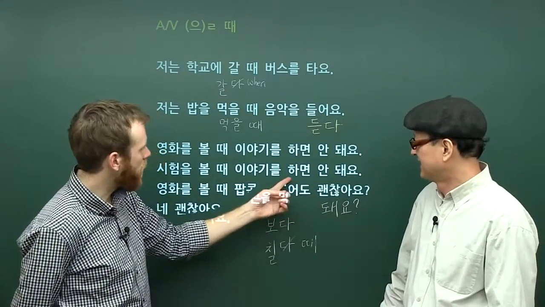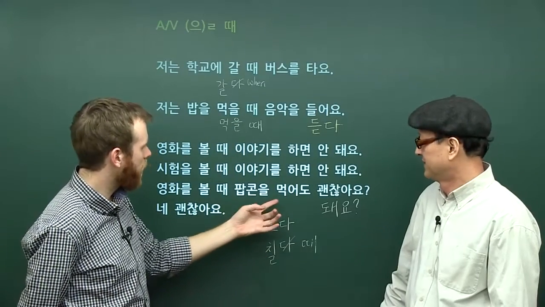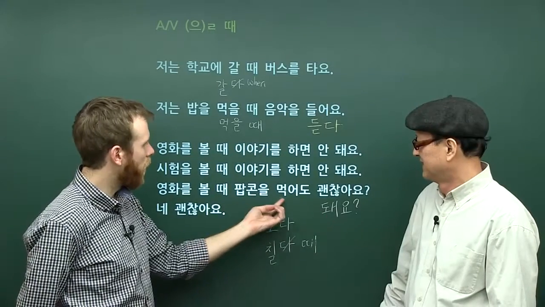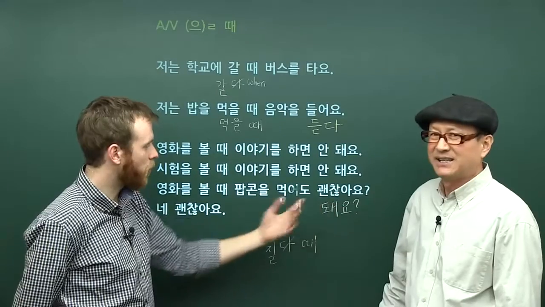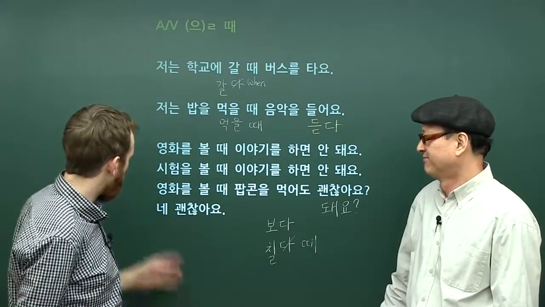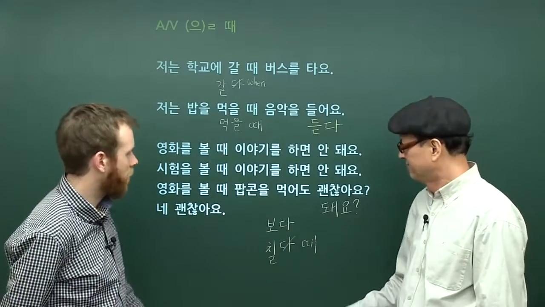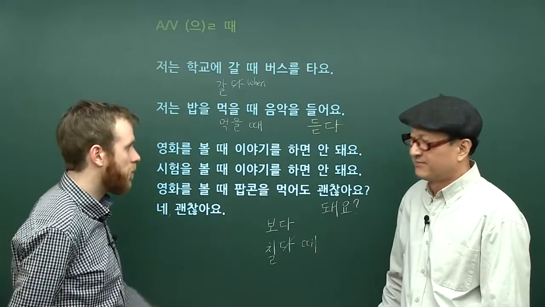In this case, it's saying it's not good to do this, but I could ask, is it okay to eat popcorn? Popcorn을 먹어도 돼요? Or 먹어도 괜찮아요. For both of them, I'm saying, is it all right? May I? And the answer, 네, 괜찮아요, or 네, 돼요. In both cases, just saying, yes, it's okay.